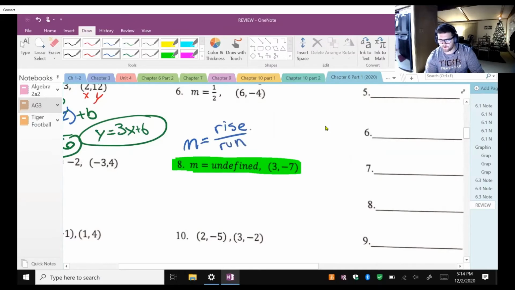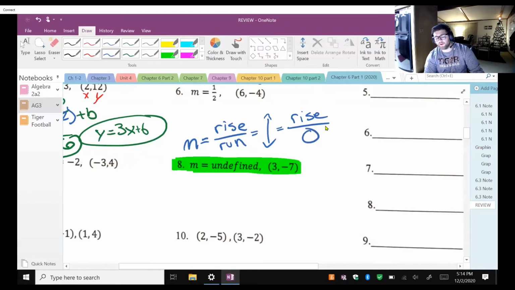Let's just use a vertical line for this case. What if I just straight up had a vertical line? Okay, no ifs, ands, or buts about it. It's just a straight up and down line. I'm going to get all the rise I want in the world, right? But am I going to get any run? No, it's not going left to right whatsoever. I'm not running left to right, so it's going to be 0.